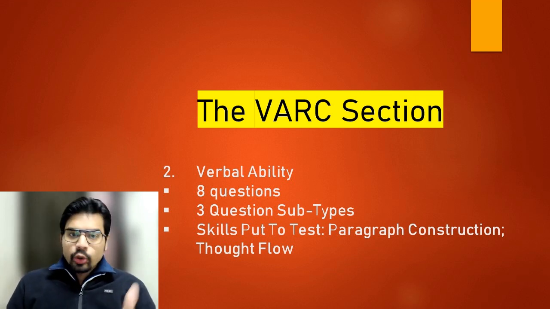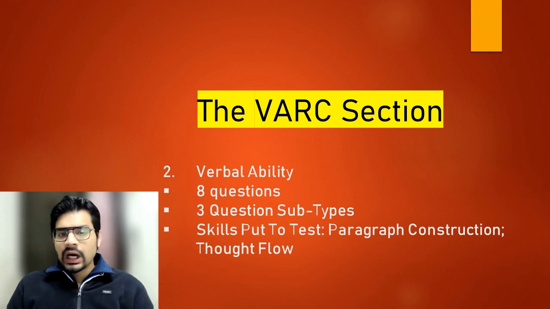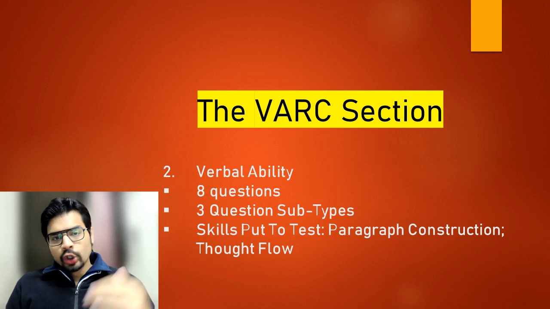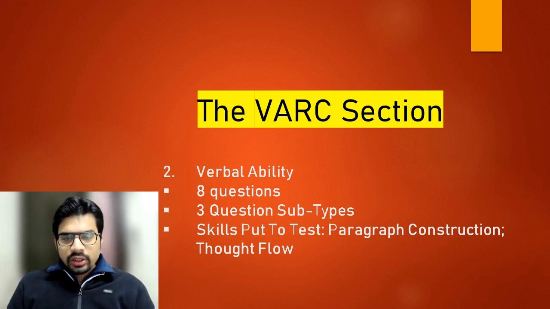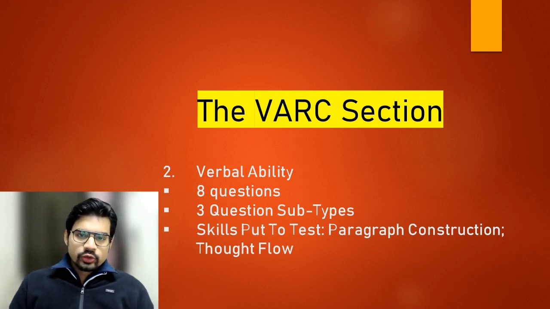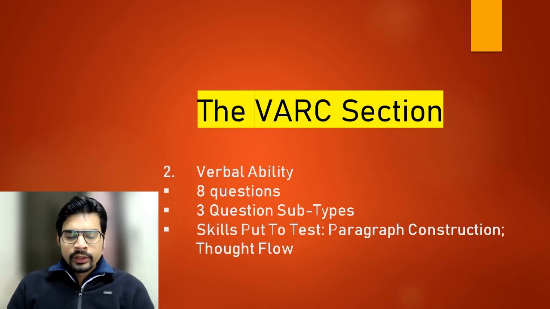So the 3 sub question types within the verbal ability part are parajumbles or jumbled paragraph. So you are given 4 or 5 sentences, usually 4, and you are asked to rearrange them in correct order, correct sequence, so as to form a logical and coherent paragraph.